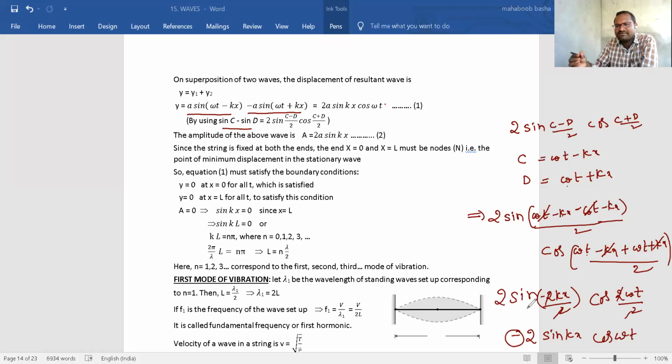This minus represents the wave traveling in the negative x direction, so if you remove the minus, you will get 2a sin(kx) cos(ωt). See this one.